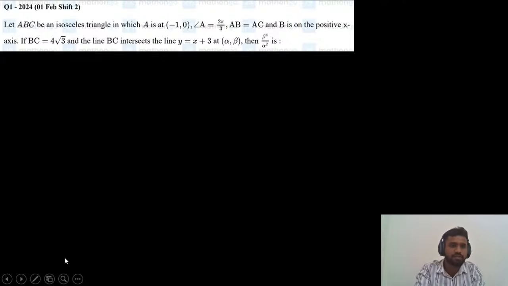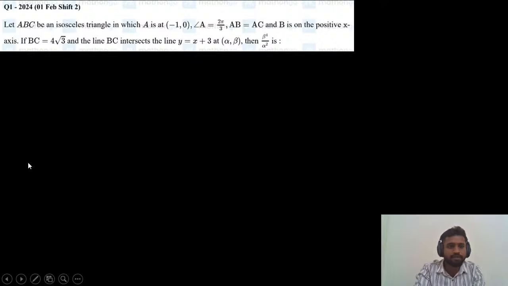Once read this question: Let ABC be an isosceles triangle in which A is at (-1, 0) and angle A is 2π/3. AB equals AC, so isosceles, AB = AC, and B is on the positive x-axis. If BC equals 4√3 and the line BC intersects the line y = x + 3 at (α, β), then β⁴/α² is. Okay, slides are good.